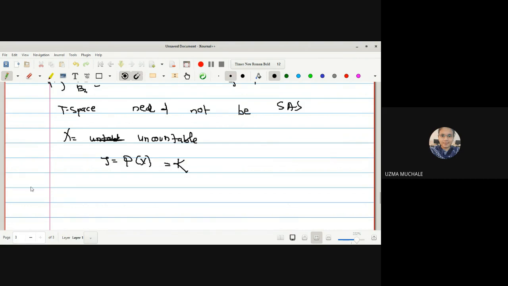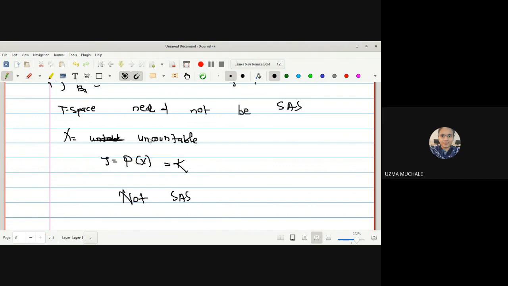Then in this case it is not a SAS. Why is it not a SAS? The easy hint is that we have to find a countable base, but here we are not able to find a countable base, since X itself is uncountable.